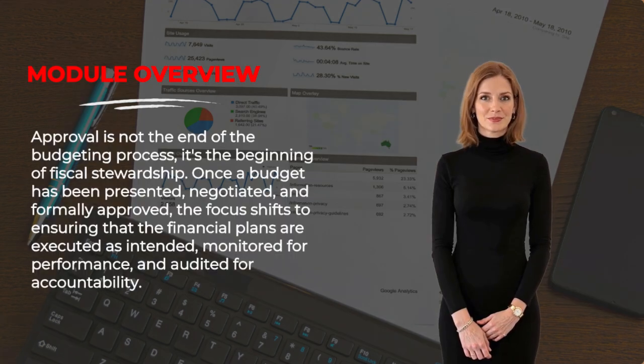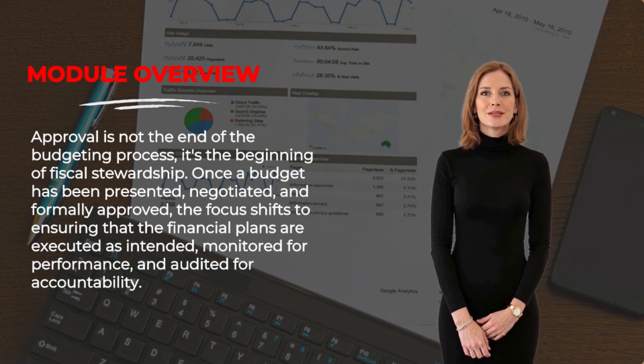Module Overview. Approval is not the end of the budgeting process, it's the beginning of fiscal stewardship. Once a budget has been presented, negotiated, and formally approved, the focus shifts to ensuring that the financial plans are executed as intended, monitored for performance, and audited for accountability.